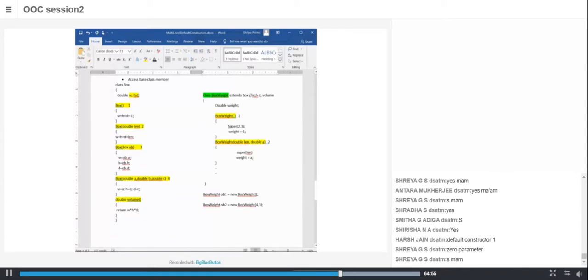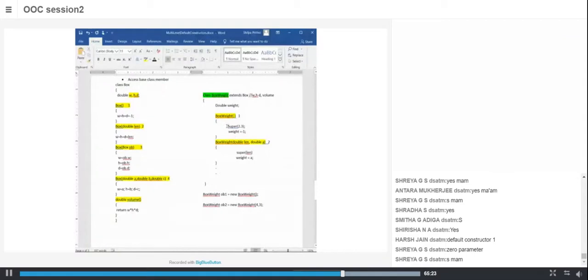Because I'm explicitly saying call the super constructor, or base class constructor, with a single parameter 2.3, which is of type double, it will invoke the second constructor here. So super is used for explicitly invoking a base class constructor.